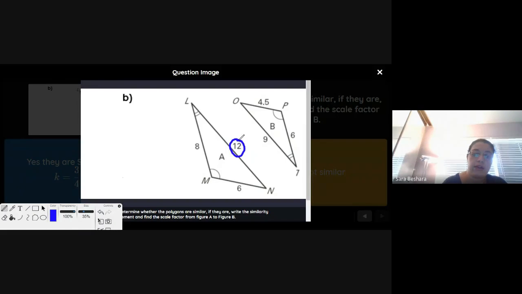that 12 and 9 are corresponding, and 8 and 6 are corresponding. And we have 4.5 and 6. And again, new over old, and we talked about that. We're going from A to B. That means B is new and A is old.